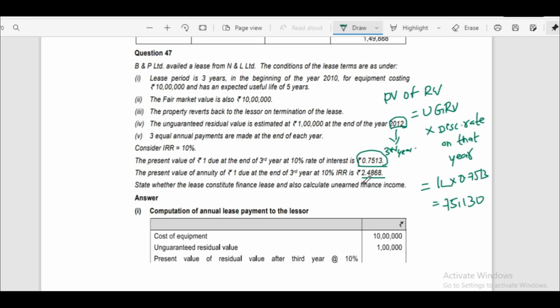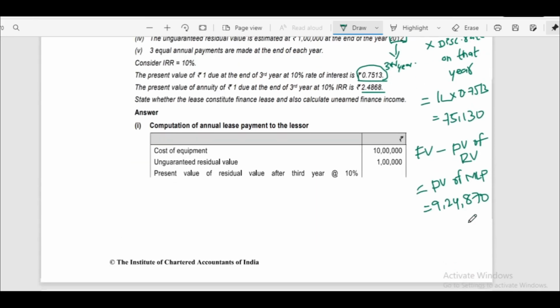Now we have to minus this present value of residual value from fair value. Fair value minus present value of residual value, we will get present value of minimum lease payments. So we'll minus 75,130 from 10 lakhs. That is 9,24,870. That is present value of minimum lease payments.